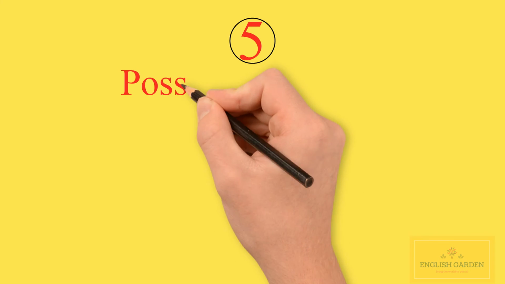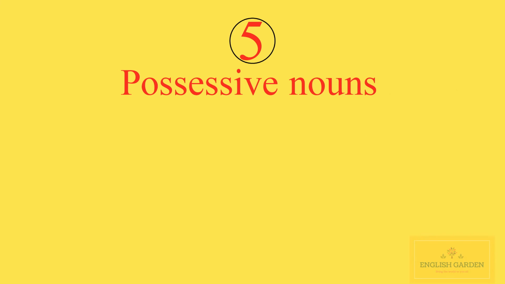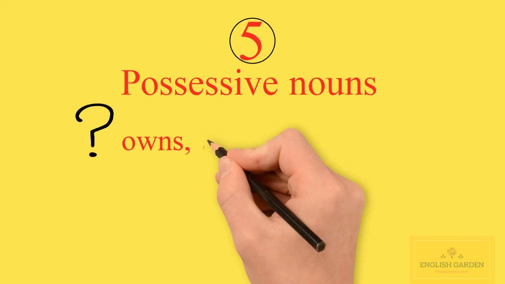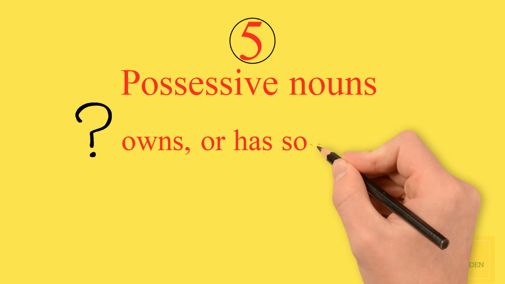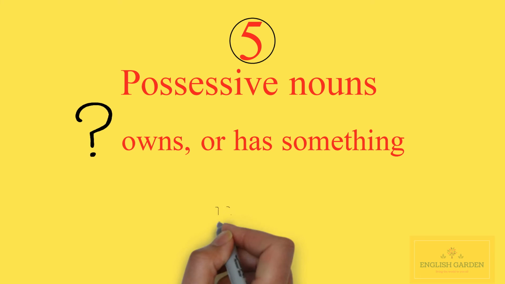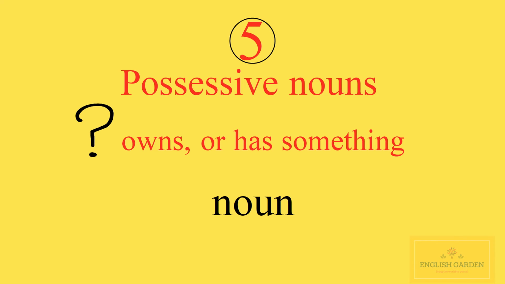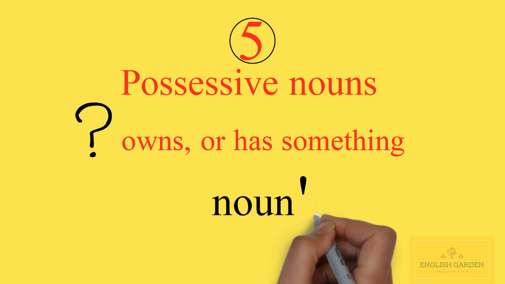Five. Possessive nouns. A possessive noun shows who or what owns something or has something. You have most likely seen the use of the possessive noun in a variety of sentences. In written English, they are easily identified as being a noun with the addition of an apostrophe and the letter s. They are used to show possession of another noun. Of course, there are rules surrounding the use of the possessive noun, and this is an important part of English grammar.